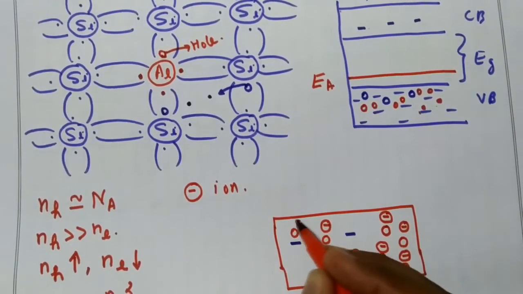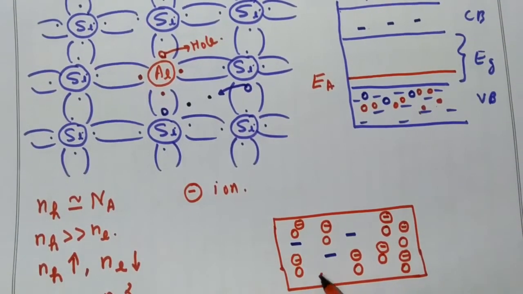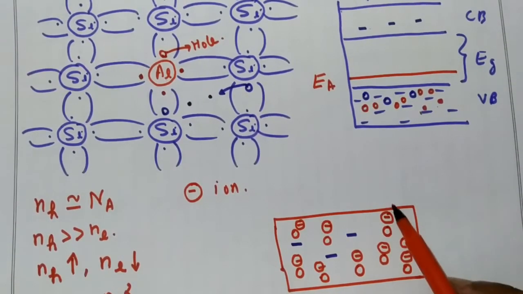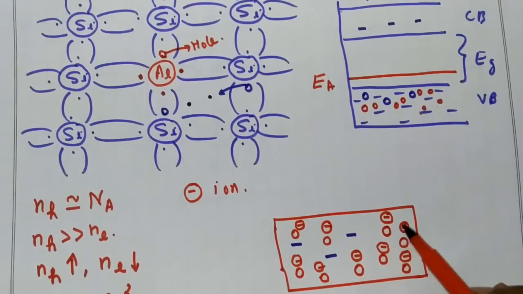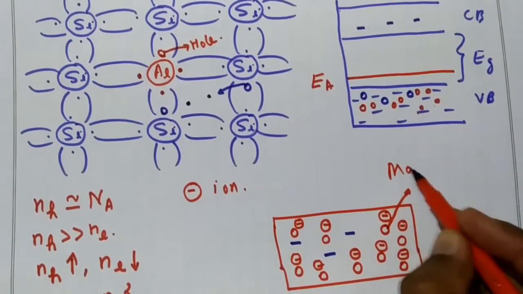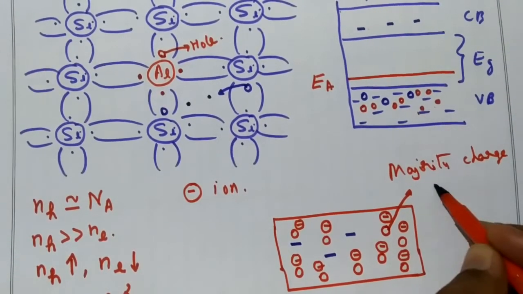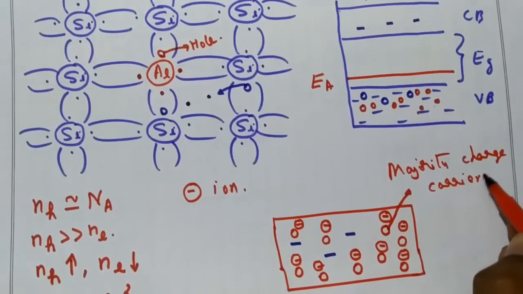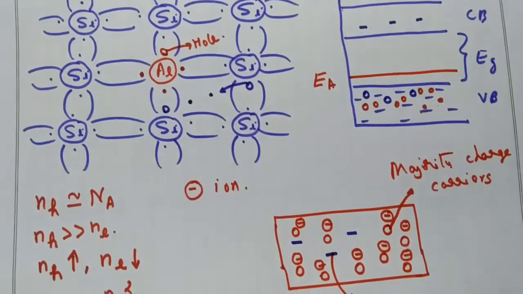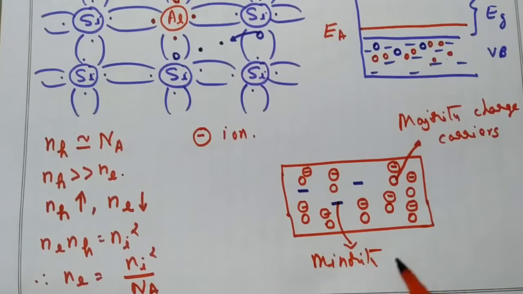Many holes, like this. Okay. Now, which are more in number, electrons or holes? Holes are more in number. That is why these are called majority charge carriers. And electrons are less in number. That is why they are called minority charge carriers.